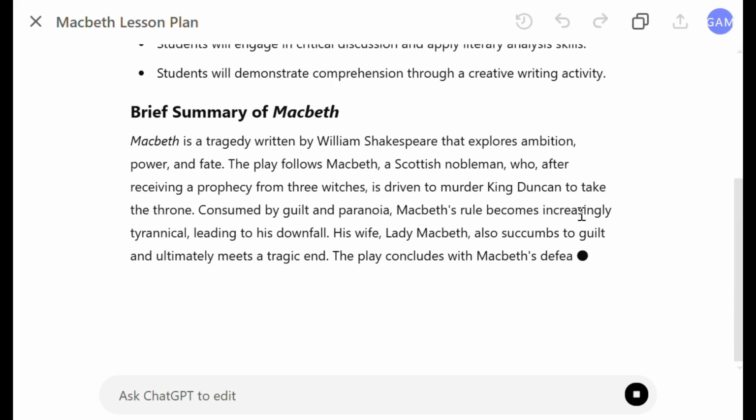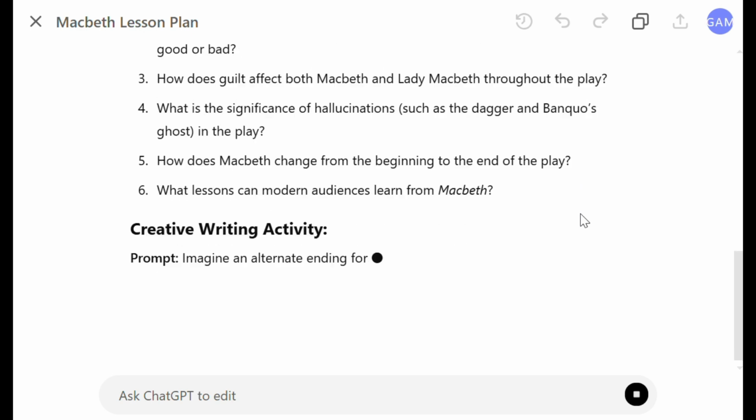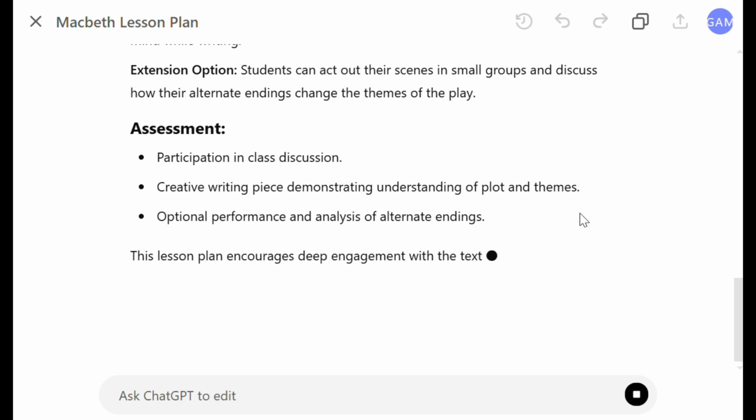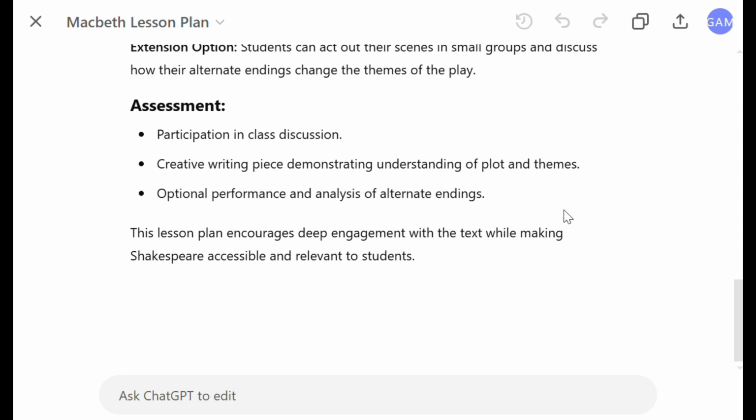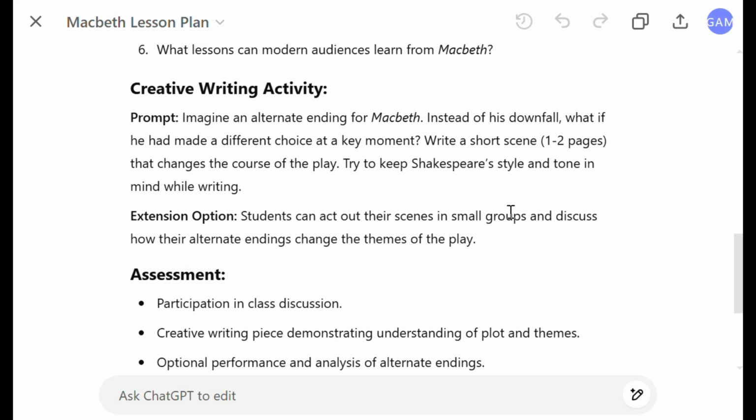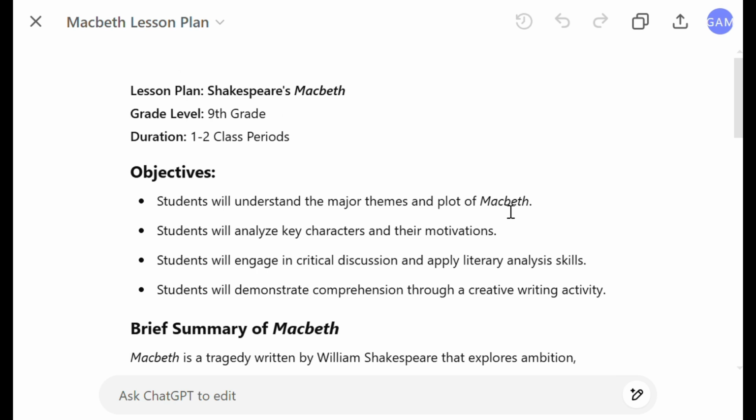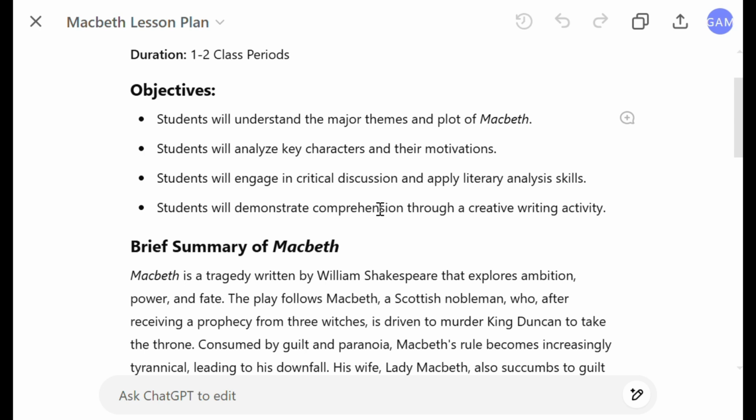So, a lesson plan will be generated by ChatGPT. Here we can see the AI generated a structured lesson plan with clear objectives, a summary of Macbeth, thought provoking discussion questions, and a creative writing prompt for students to write a modern adaptation of a scene.